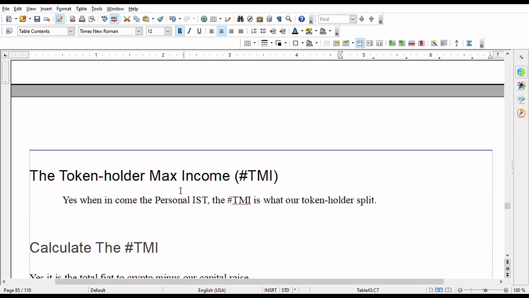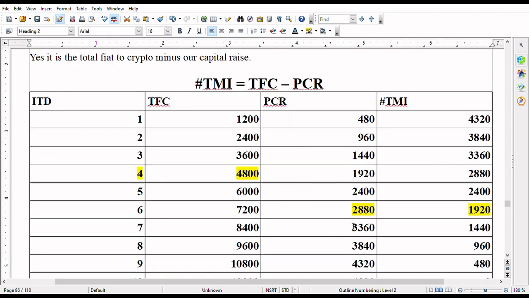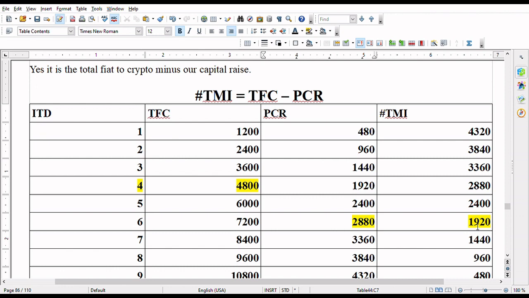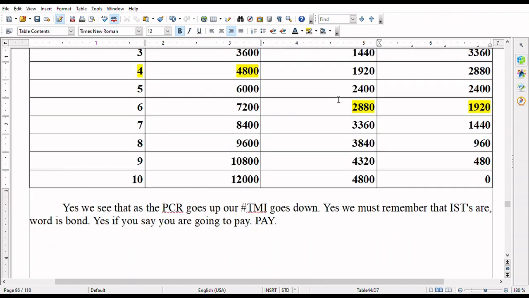And after we figure out what we get, we get to see what the token holders will split. And at our 60%, that 2.8, the investors will be divvying up amongst themselves the 1.9. Yes, as we see, the hashtag TMI is equal to the TFC minus the PCR.